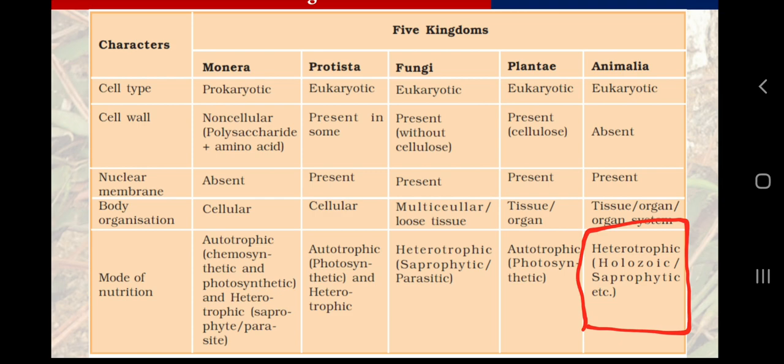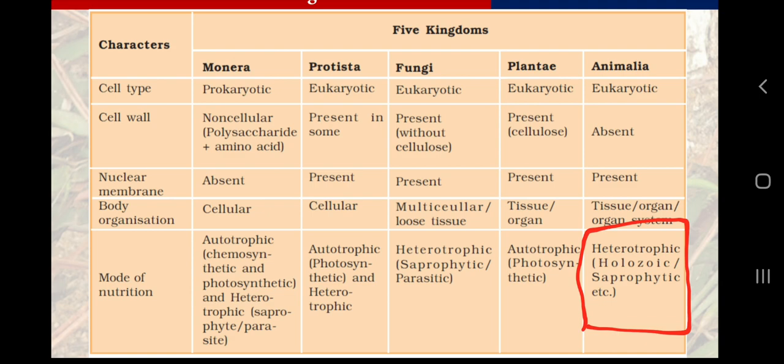From class 7th onwards, in class 7th, chapter number 1 was nutrition in plants and chapter number 2 was nutrition in animals, and at that time we had a clear cut idea about the heterotrophs and the autotrophs. The organisms which are able to make their own food are called autotrophs, and the organisms which are not able to make their own food are called heterotrophs.